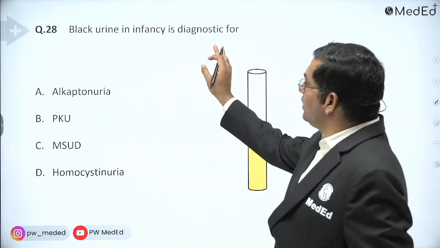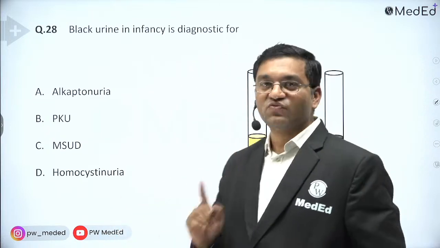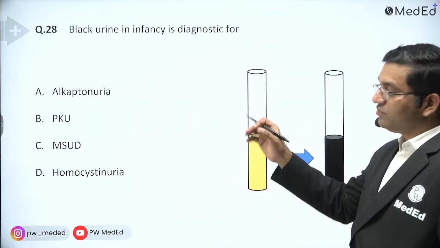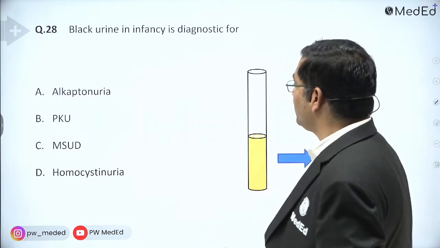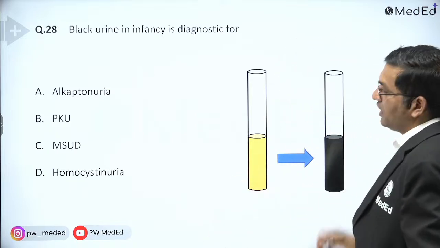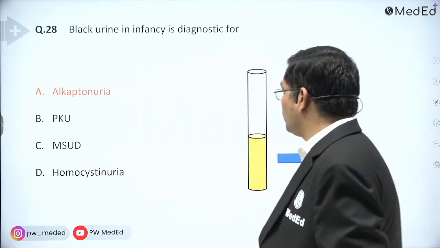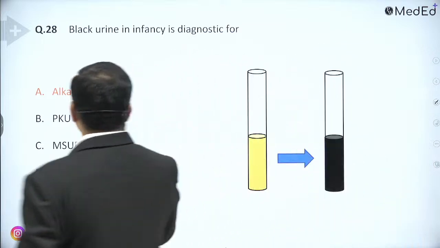Black urine in infancy. This is a very important question. It seems easy, but it is very important. Black urine in infancy, meaning urine turns dark on standing, is a typical feature of which disorder? Answer is alkaptonuria. Okay. PKU, what is the characteristic of PKU?